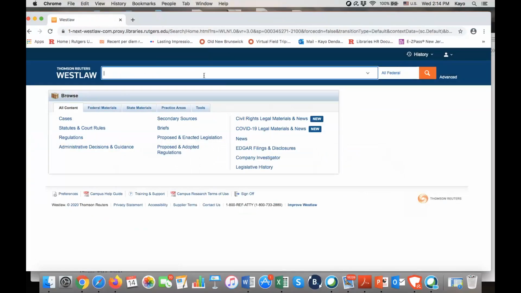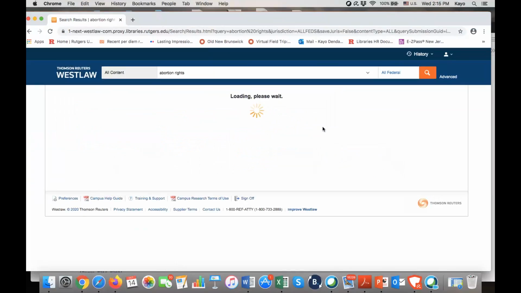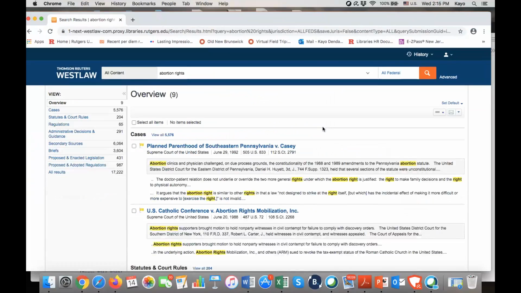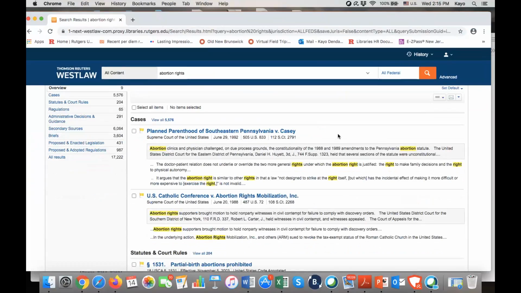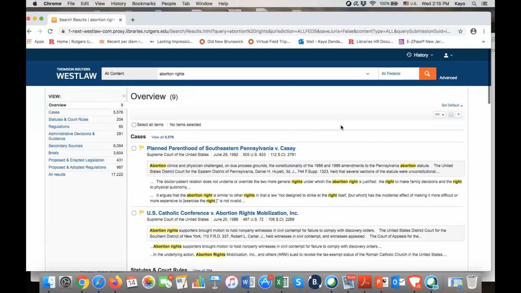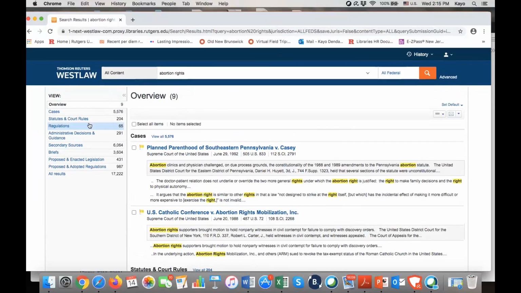I'm going to leave it here for just federal, and then I am going to type in abortion rights. I think you're very familiar with this number one on the results list. And you can, again, use these limiters on the left-hand side to locate specific materials.